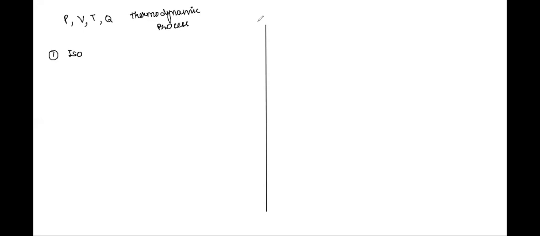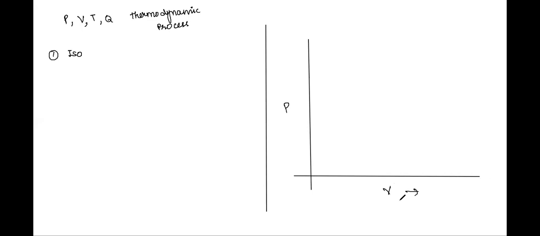and their respective representation on a PV graph, right? So I'll make a PV graph on the RHS, and the respective processes on the LHS, right? This is a pressure versus volume graph. Pressure is on the y-axis and volume is on the x-axis, right?